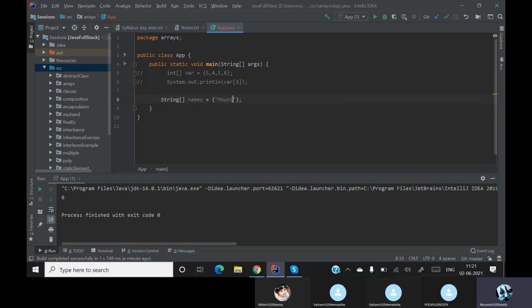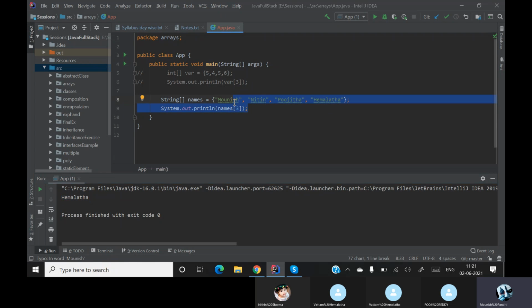So here I am giving some names: Monish, Nitin, Pujita, and Hemalata. These are the names which I am giving for this list. If I want to access any of these, then I'll simply say names and declare its index. Whatever index I'm giving, the corresponding value will be printed out. So this is one way of doing this.